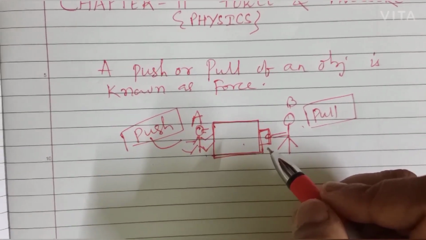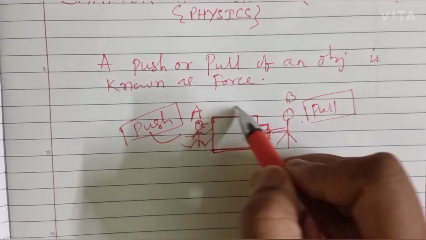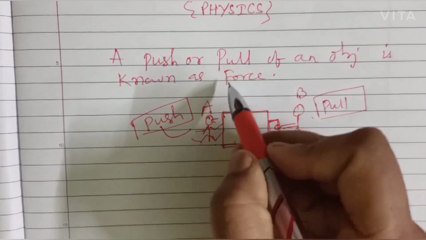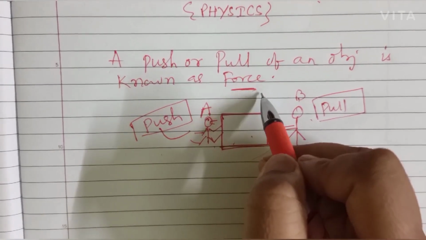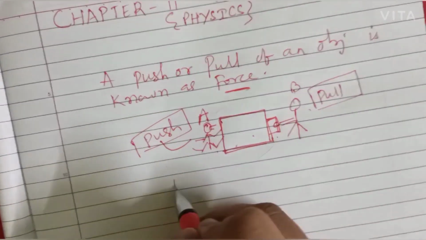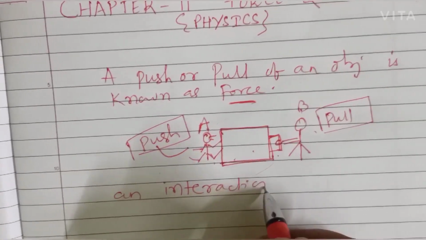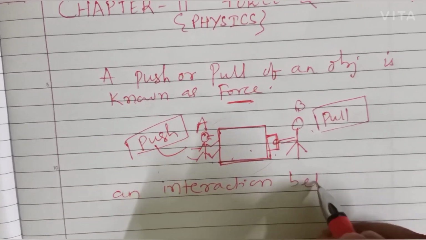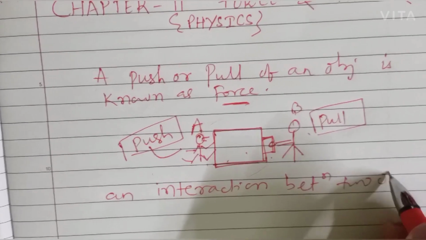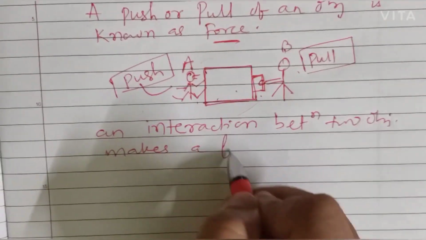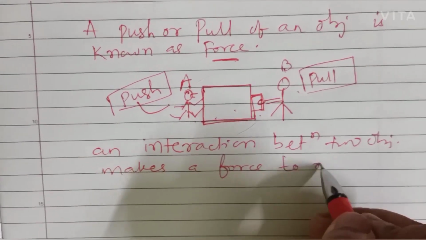Therefore, we say that whenever push or pull is created on an object, it is considered as a force because there is an interaction. There is an interaction that is going on between two objects that makes a force to rise.